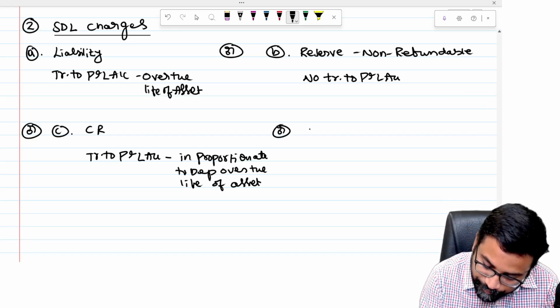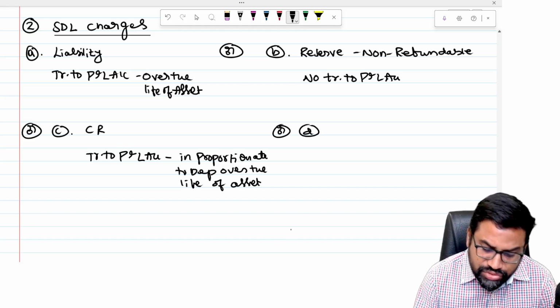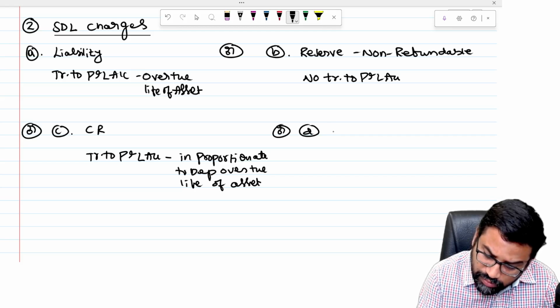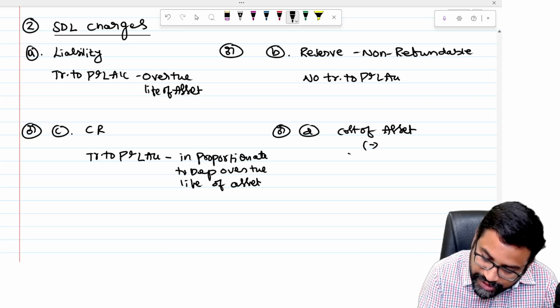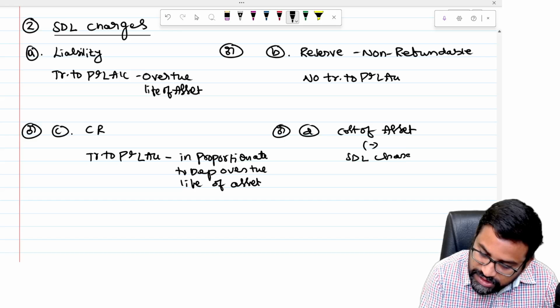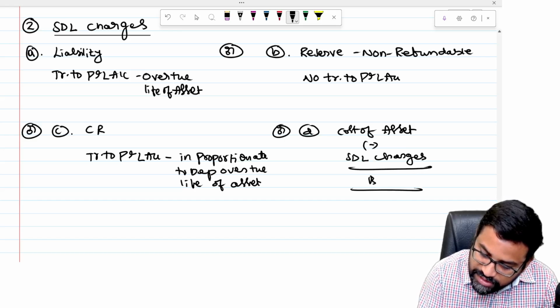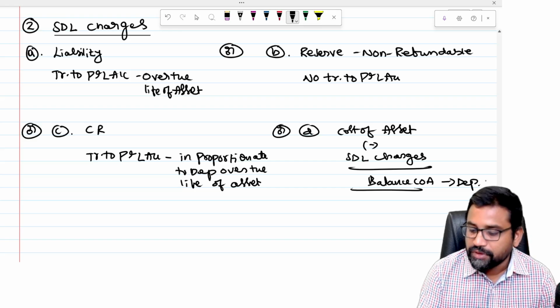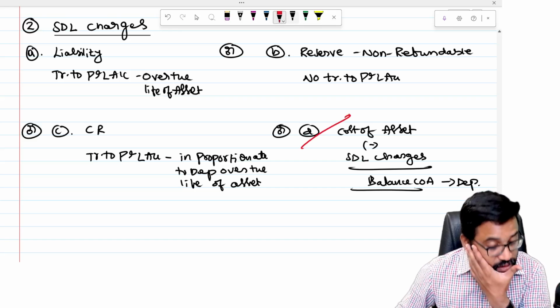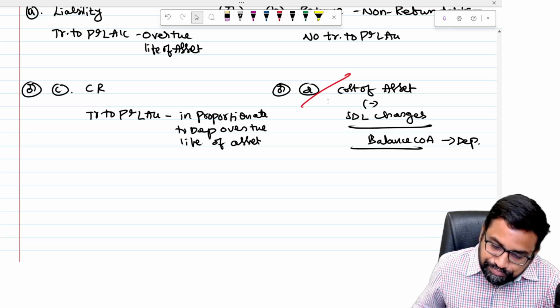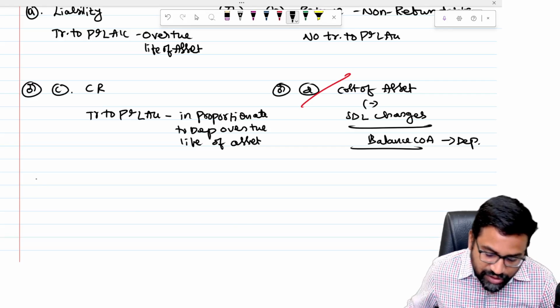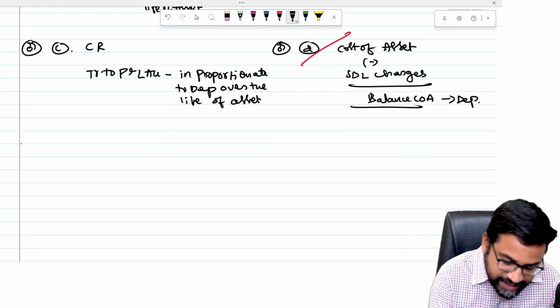Or option D. Whatever the SDL charges are, from the cost of the asset you deduct the SDL charges. That's it. This is one treatment. And whatever balance cost of the asset is there will be depreciated. So this is the most popular way, but there are options. So this is one way of doing things, sir. SDL charges. And then next what we discussed is grants.